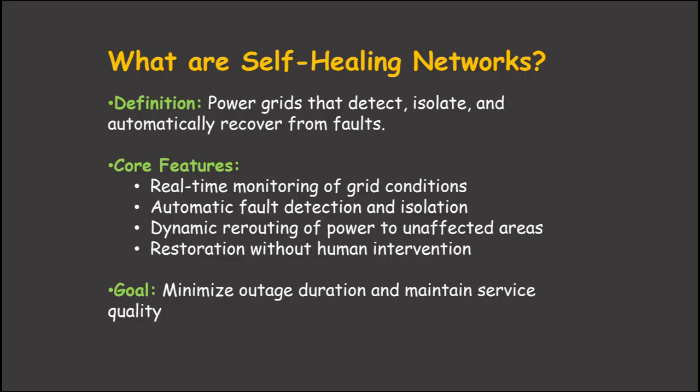Dynamic rerouting of power to unaffected areas. If there is a fault between switch 1 and switch 2, it automatically reroutes the electricity to switch 3 so that the unaffected area still gets electricity, making more utilization of the power supply. Restoration without human intervention. There will be no intervention of humans because it is done by the network in an automatic way, so it is done in seconds, less than a second.